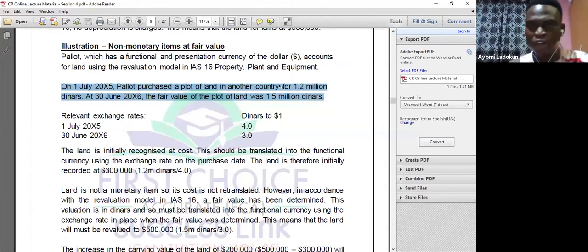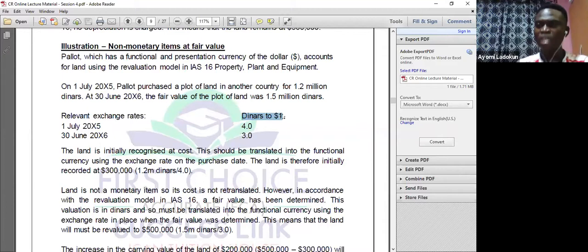So if my functional currency is the dollar, how was it quoted? The quote was dinars to $1. Obviously my functional currency, the dollar, is stronger. And I will ask myself again, in which currency is the transaction denominated? It is denominated in the weaker currency. So I need to convert from that weaker currency to my own stronger currency. In that case, I will divide. If it was quoted in a stronger currency and you need to get to the weaker currency, you have to multiply. But in this case, I have to divide. You can know this: the opposite of division is multiplication.